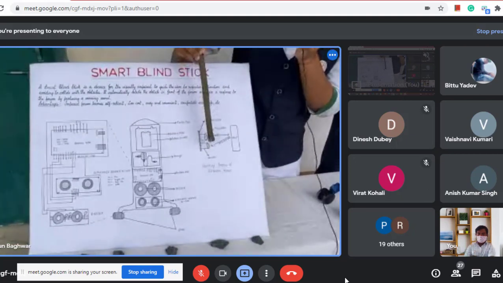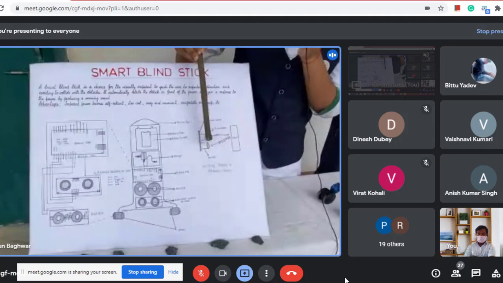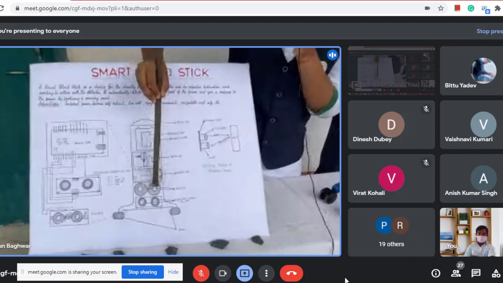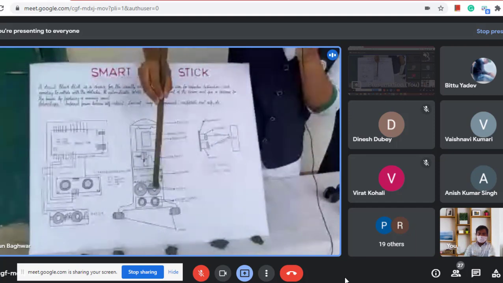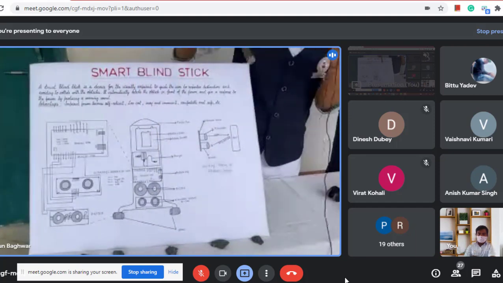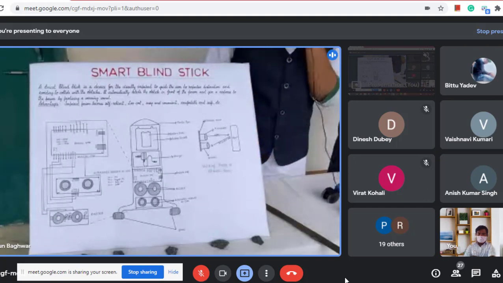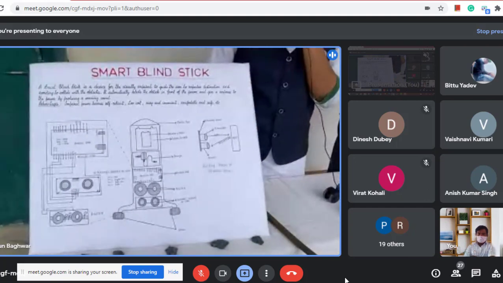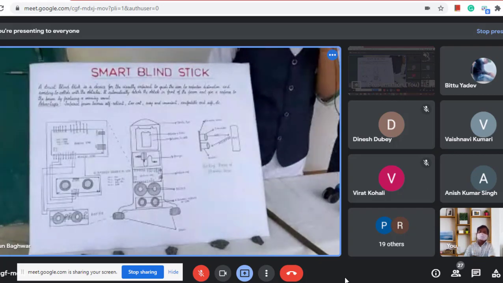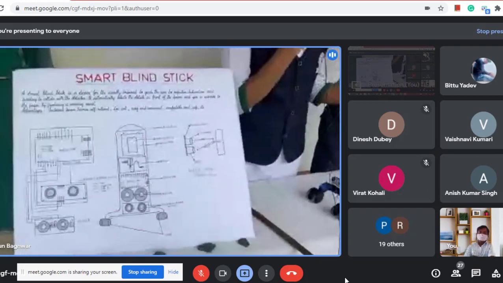The receiver then sends the message to these buzzers, and then the buzzers start buzzing. In this way, the blind person will get to know that there is some obstacle in their path, and hence they will change their direction and will not collide with the object. Now, I'd like to tell you how to use it.